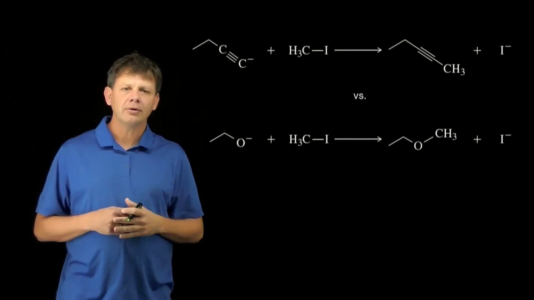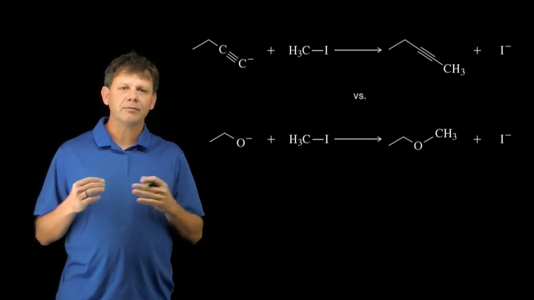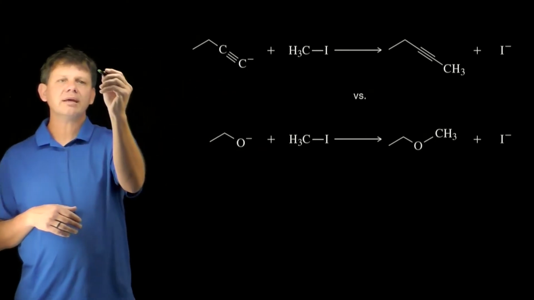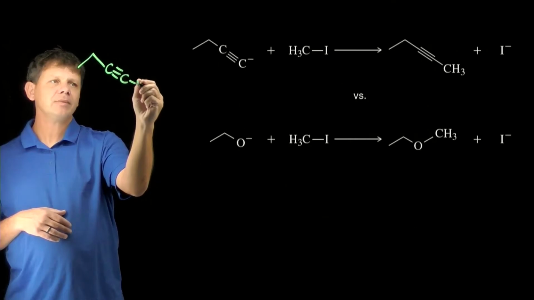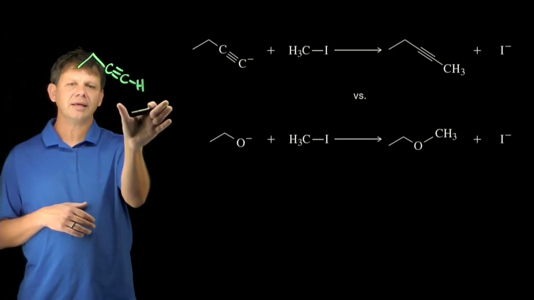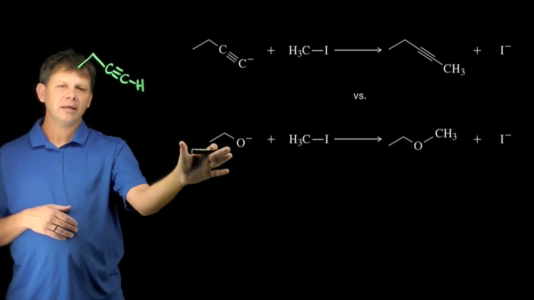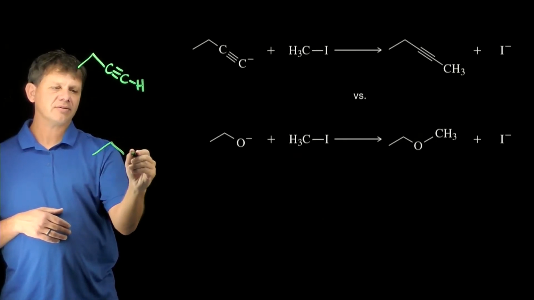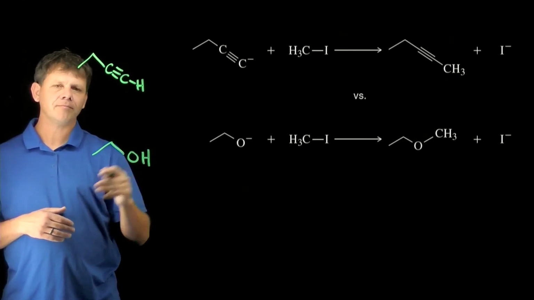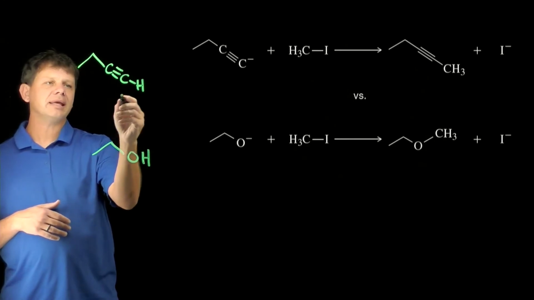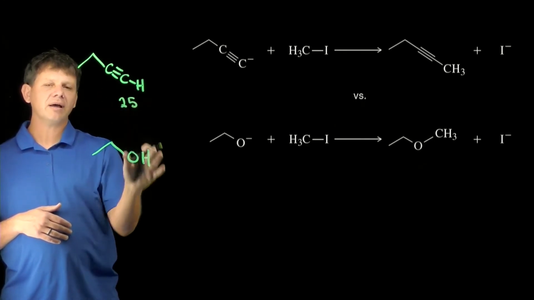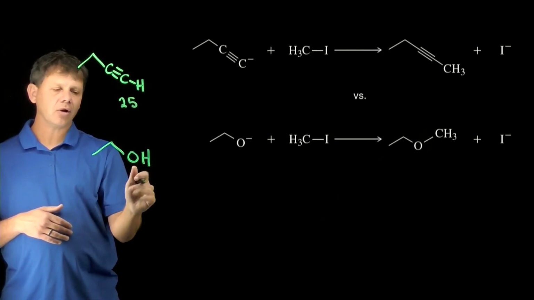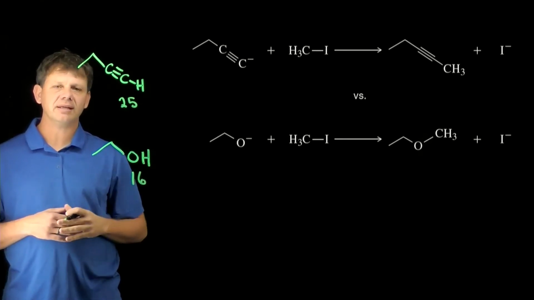In order to understand or estimate the relative reactivity of those two, we can consider the conjugate acid of each. So the conjugate acid of the acetylide is this terminal alkyne. The conjugate acid of ethoxide is, of course, ethanol. Now we know that the pKa of acetylene, or of a terminal alkyne, is around 25, and the pKa of an alcohol is around 16.